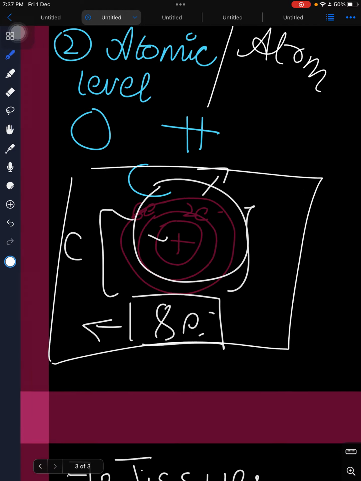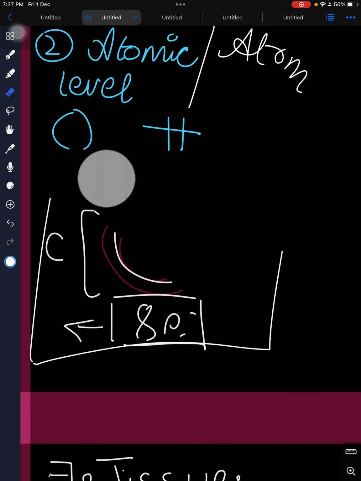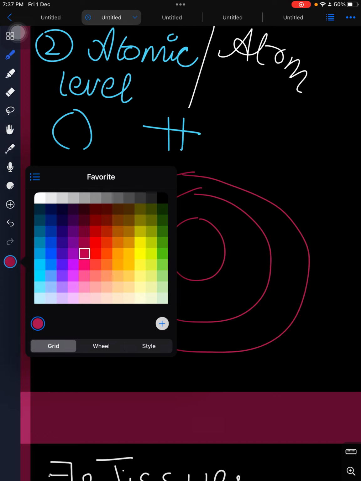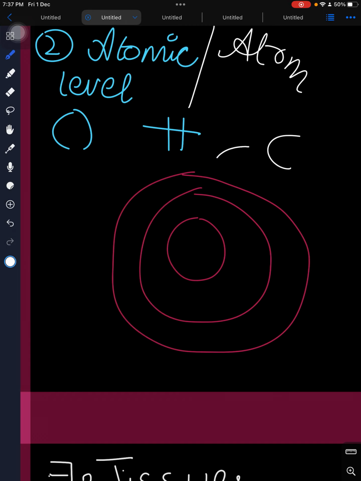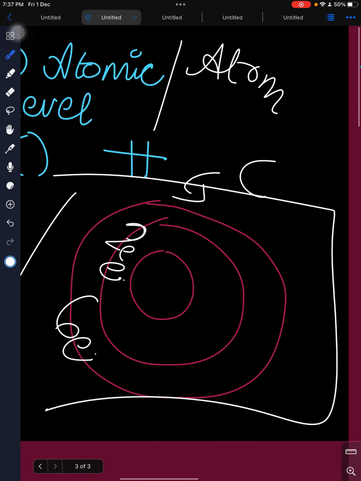For instance, I have given the example of carbon. If you are good at chemistry, this will be very easy for you. The atom of carbon has 2 electrons here and 6 electrons here. So this is the entire atom which makes molecules in our body.